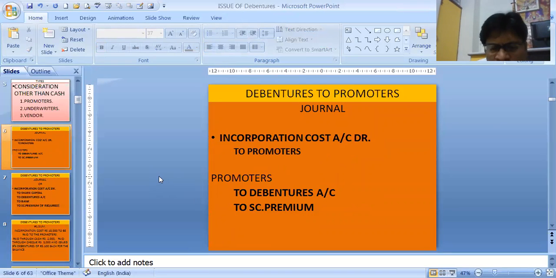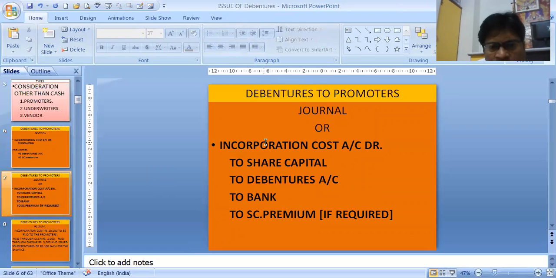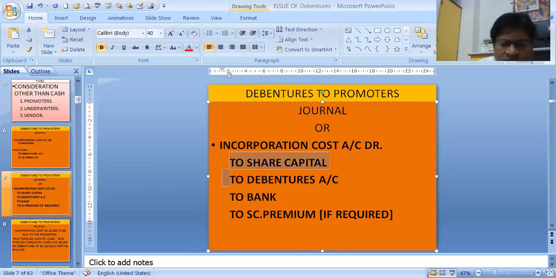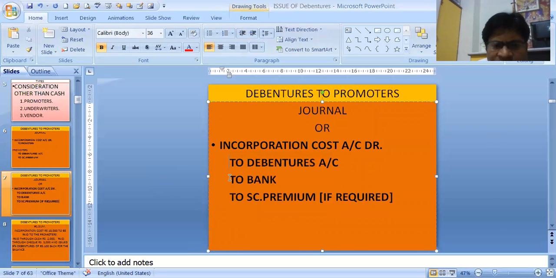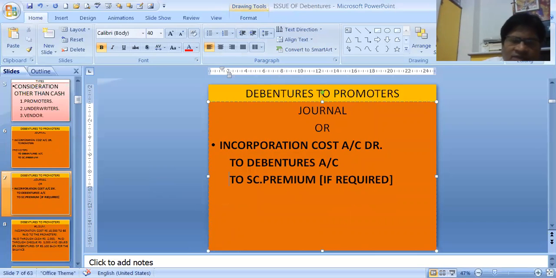Or we may pass only one entry, like incorporation cost to debentures. Over here also I will remove these parts. Though we can give in those parts to share capital, to bank. Anyways we can give partly in bank, partly in this. Like incorporation cost total coming is 20,000: 15,000 given in debentures, 5,000 through shares, something like that. We can give any combination.